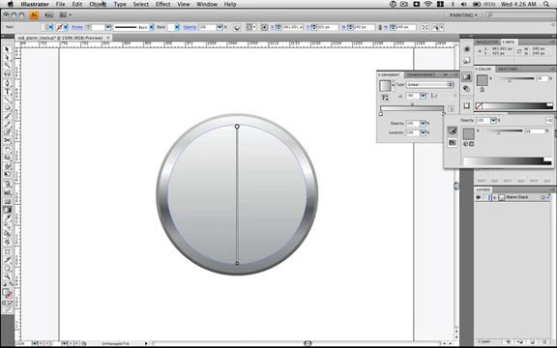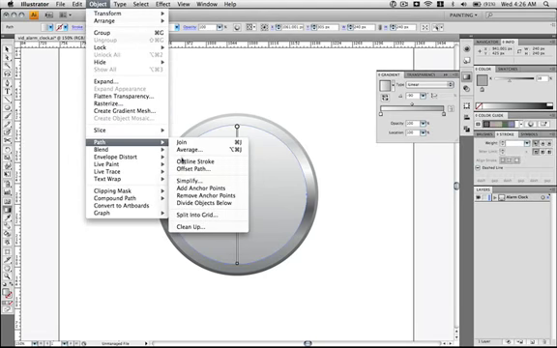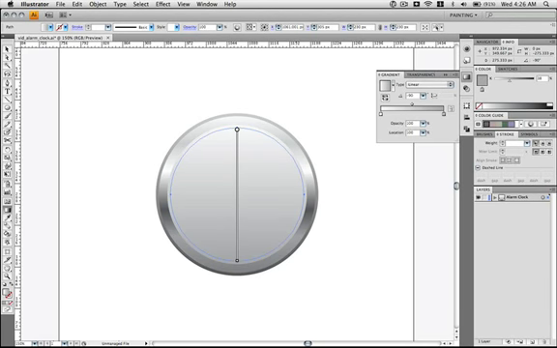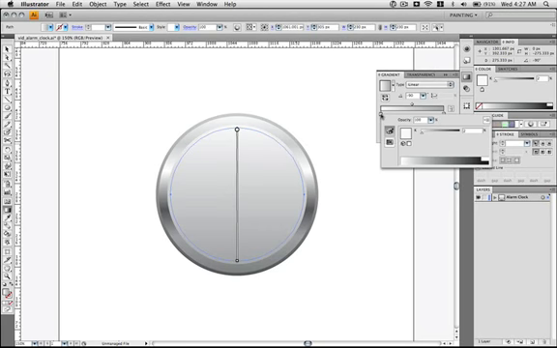We're going to do this again, Object, Path, Offset Path. This time it's -5. Turn this to a dark gray.